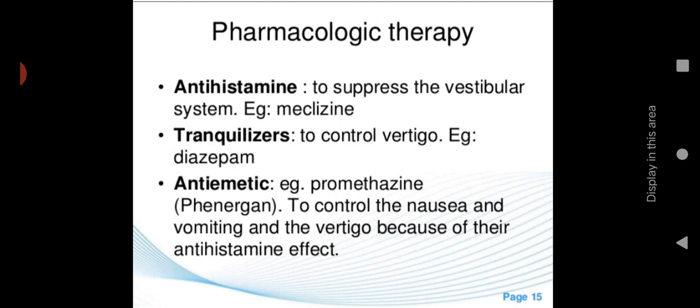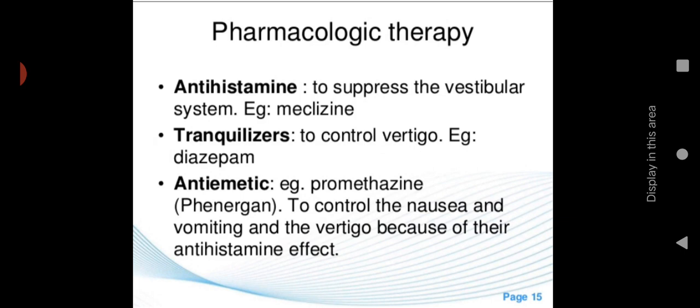Then tranquilizers to control vertigo. The person is having vertigo, so in order to control that, we can give tranquilizers, example diazepam. Then antiemetics. Along with the vertigo, we have seen that nausea and vomiting sensation will be there. So for antiemetic, we provide promethazine or Phenergan to control the nausea and vomiting and the vertigo because of